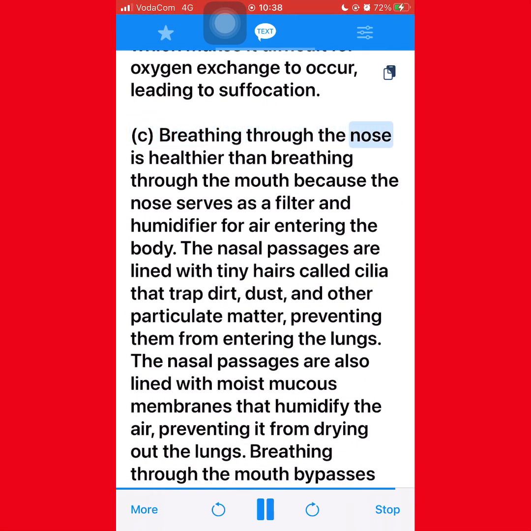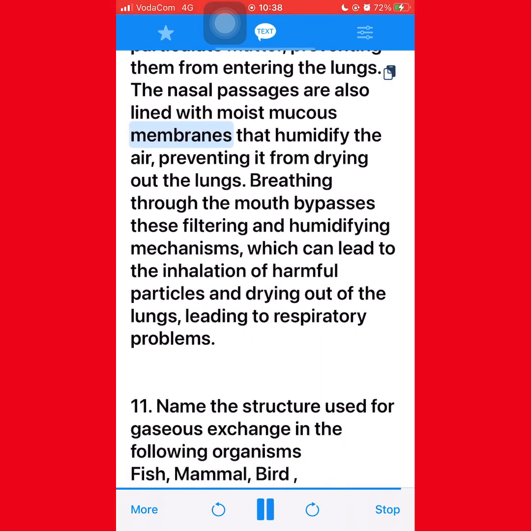C. Breathing through the nose is healthier than breathing through the mouth because the nose serves as a filter and humidifier for air entering the body. The nasal passages are lined with tiny hairs called cilia that trap dirt, dust, and other particulate matter, preventing them from entering the lungs. The nasal passages are also lined with moist mucous membranes that humidify the air, preventing it from drying out the lungs. Breathing through the mouth bypasses these filtering and humidifying mechanisms, which can lead to the inhalation of harmful particles and drying out of the lungs, leading to respiratory problems.